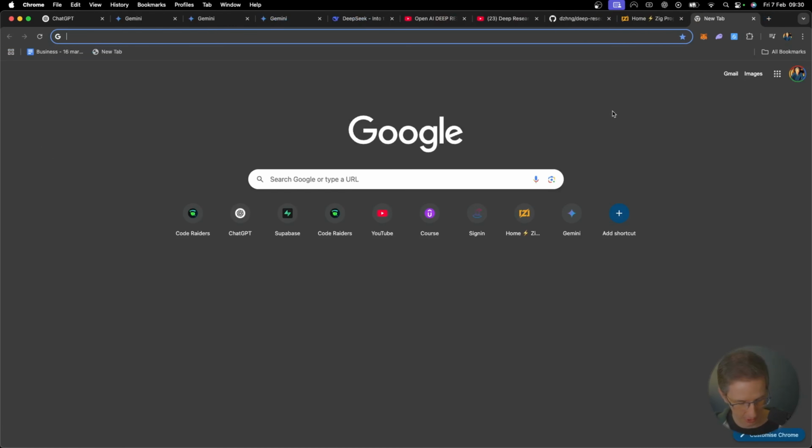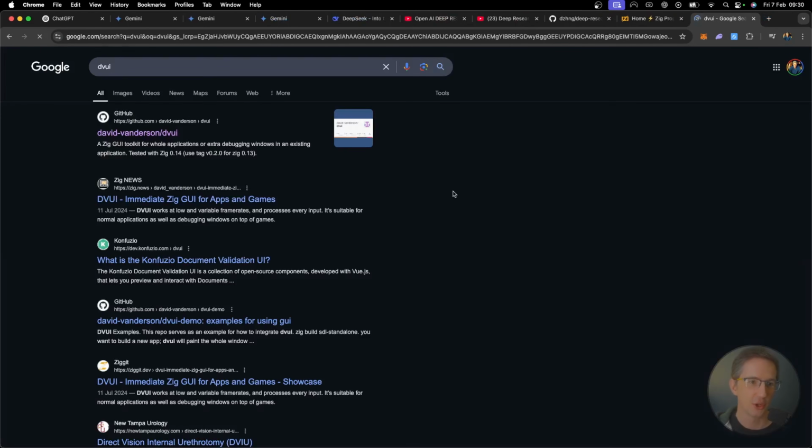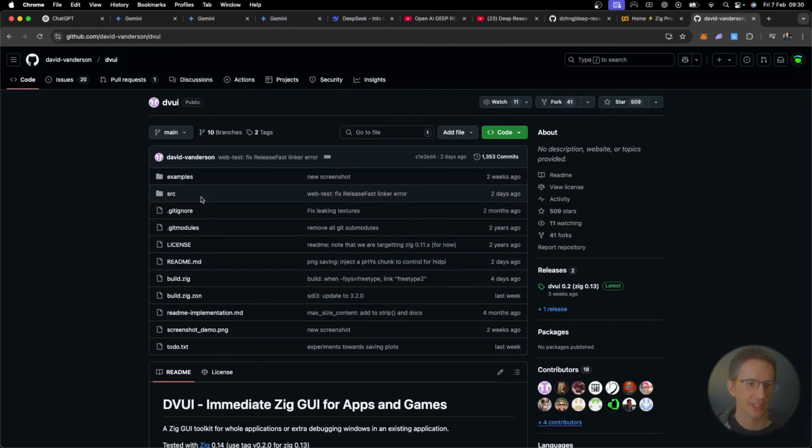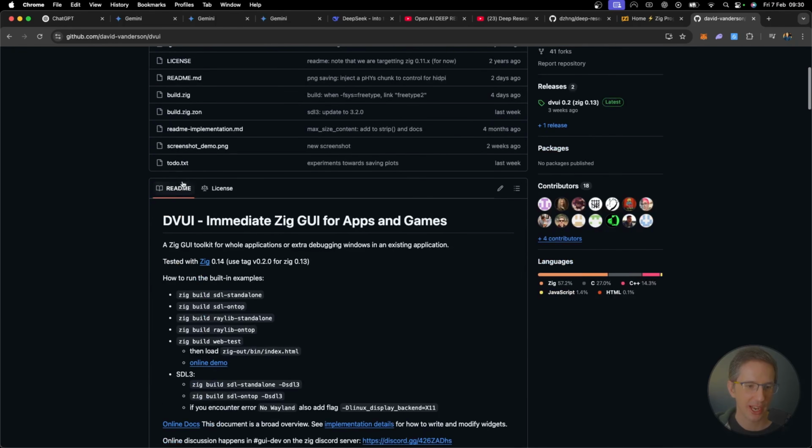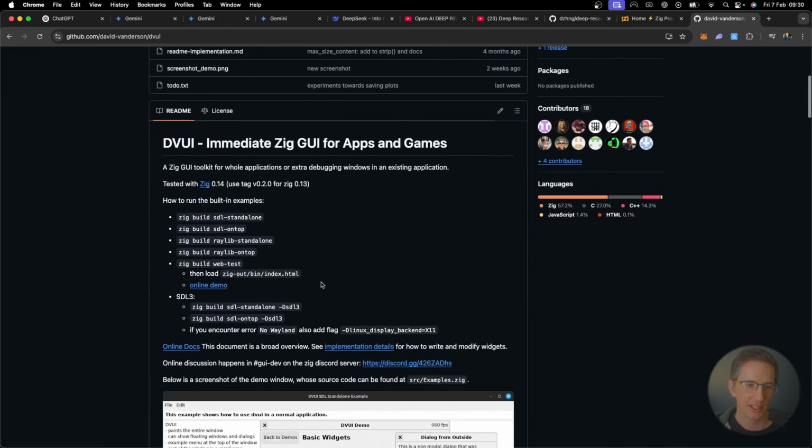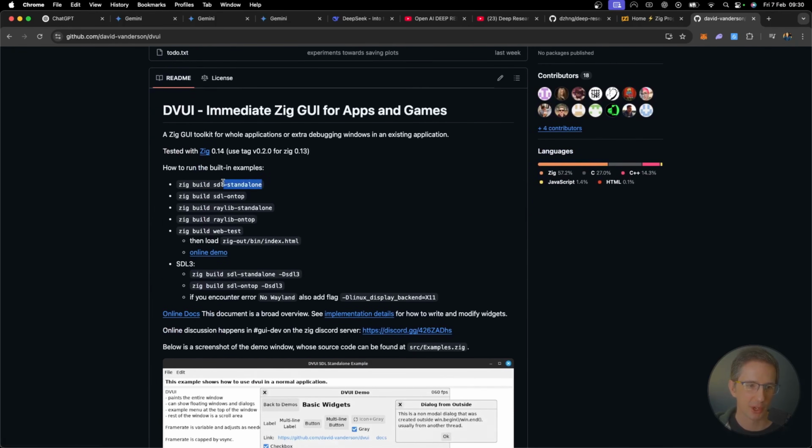And so this library here is called DVUI. This is a GUI-based library by David Vanderson. So David, thank you for this. We're going to try to install this library using Zig, and I'm going to install this module here, the SDL standalone module.